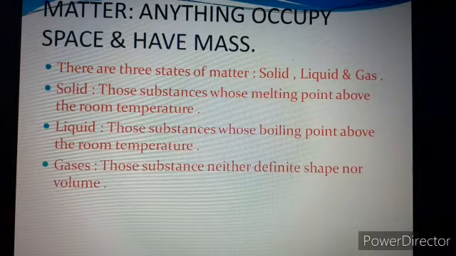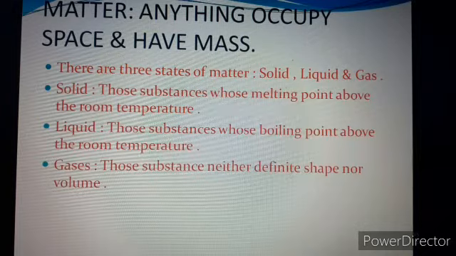But there are two other states of matter which are still under discovery, that is plasma and Bose-Einstein condensate. These two states are not included in your syllabus, but research is going on on these two states of matter. So in this video we will only discuss three states of matter: solid, liquid and gases.